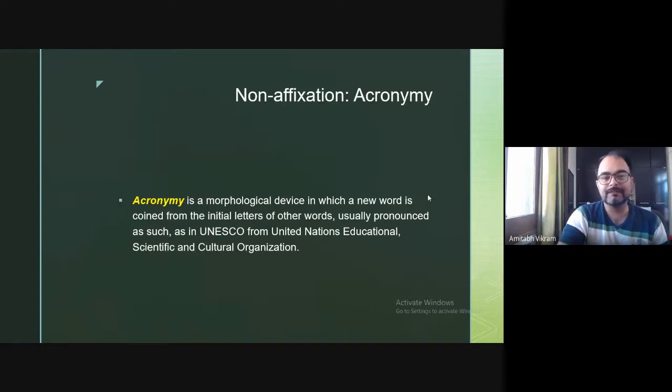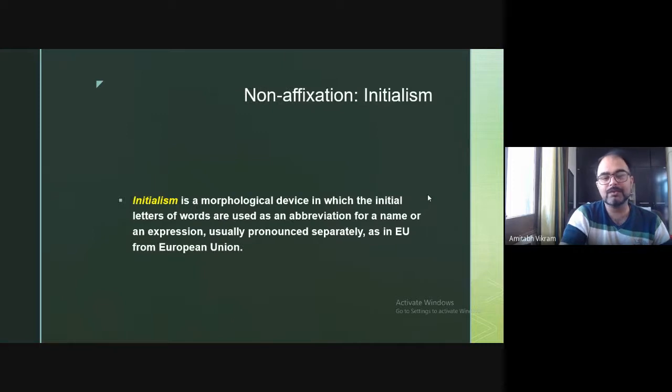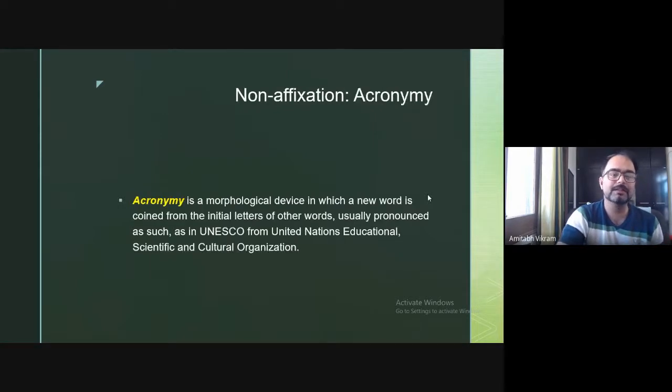Like UNICEF, you can pronounce it as a word. But with SMVDU or with EU, you cannot pronounce it like a word, you need to pronounce every letter separately. So that is the difference between initialism and acronymy.